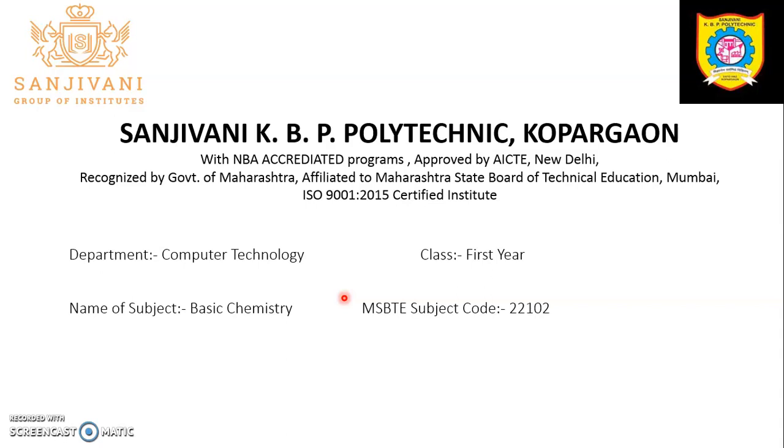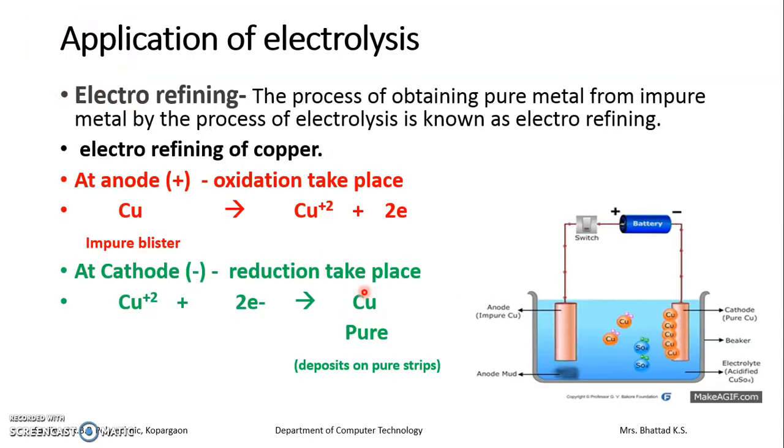We are in our second unit of electrochemistry, and in electrochemistry we are discussing types of cell. Before types of cell, in our last video we went through applications of electrolysis. Two applications we focused on are electrorefining and electroplating. Electrorefining is the process of obtaining pure metal from its impure form by electrolysis. We discussed electrorefining of copper, as for electrical applications we need extra pure copper, and that can only be obtained by means of electrorefining.